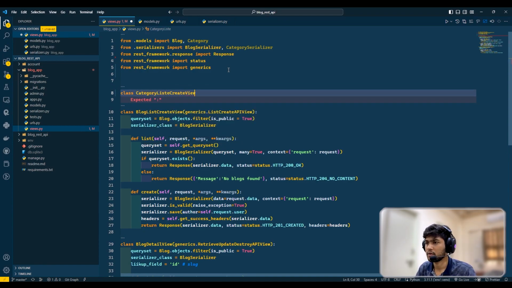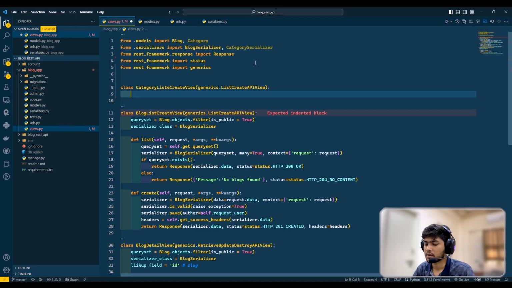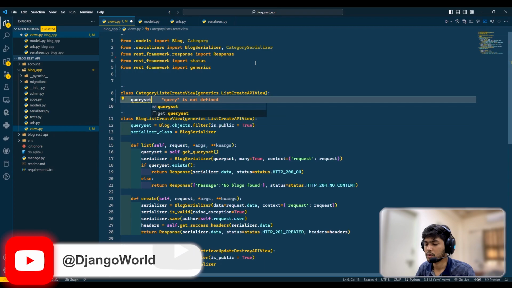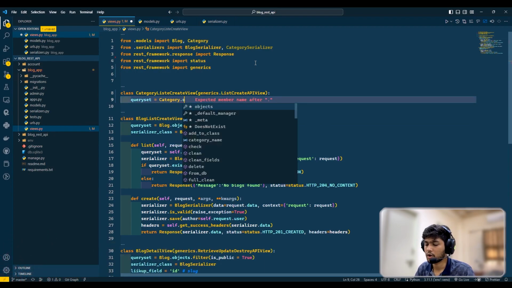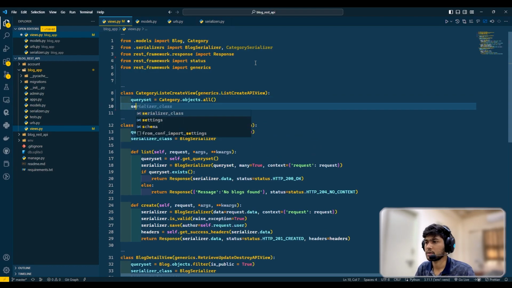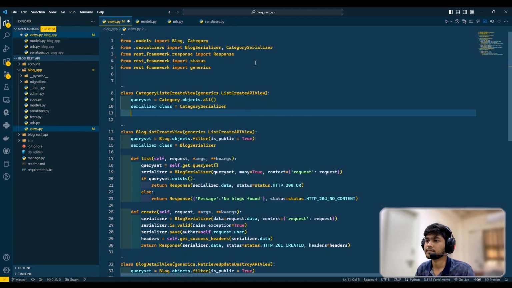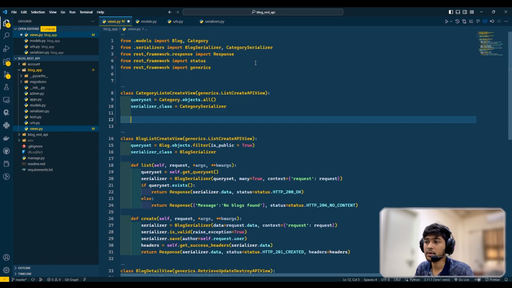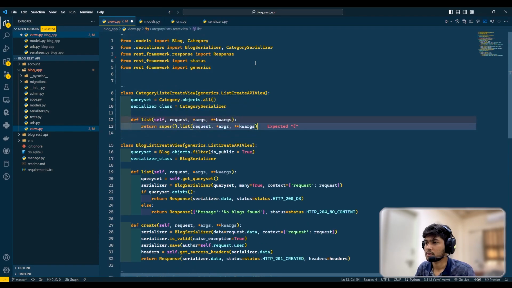Once we have cleaned these imports, come here and we will write class CategoryListCreateView. Now here I will import generics.ListCreateView. Okay, now here I will say queryset equals to Category.objects.all. Now I will assign the serializer, so I say serializer class equals to CategorySerializer.